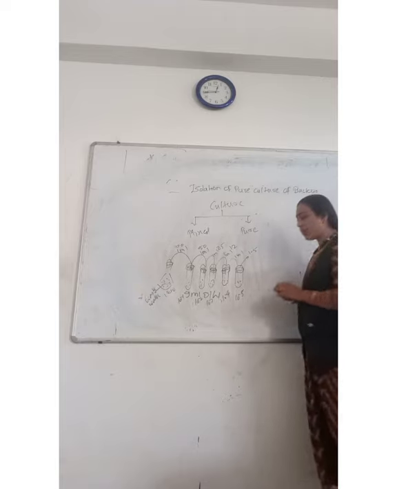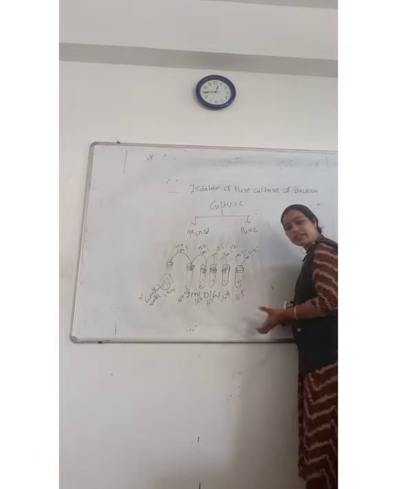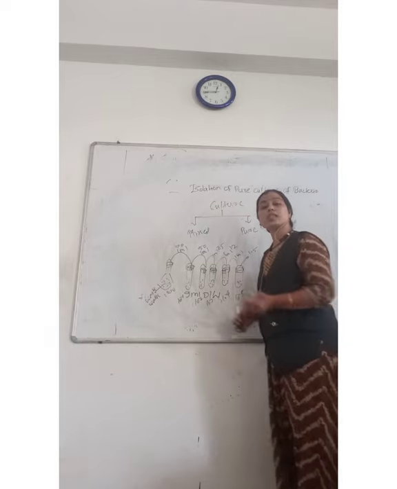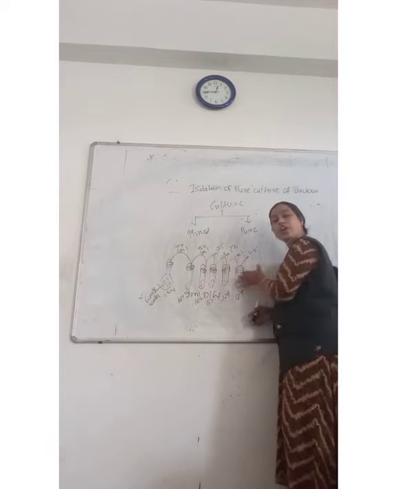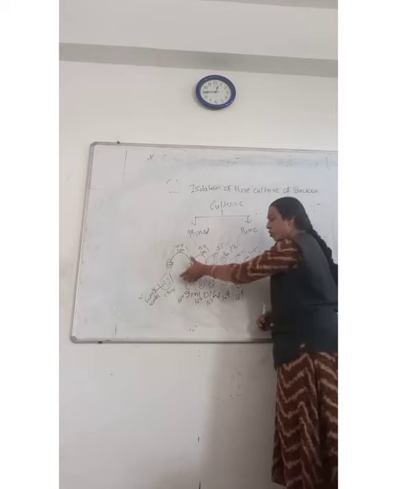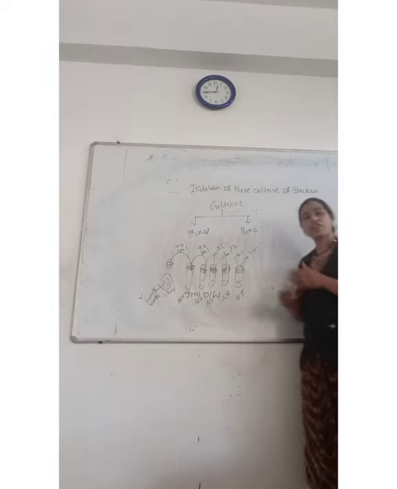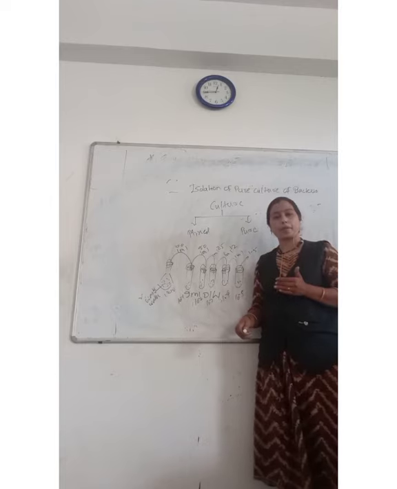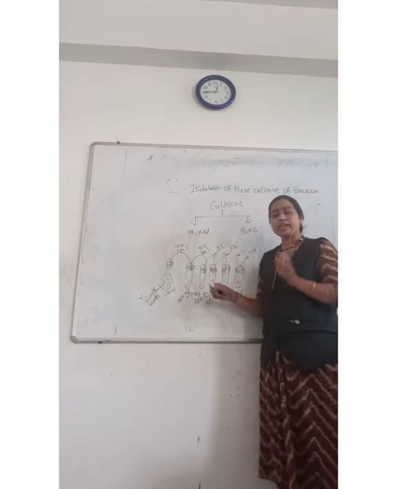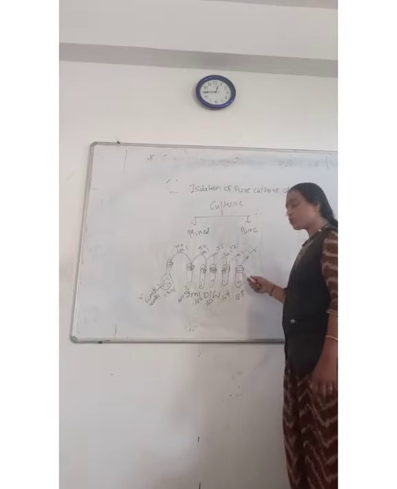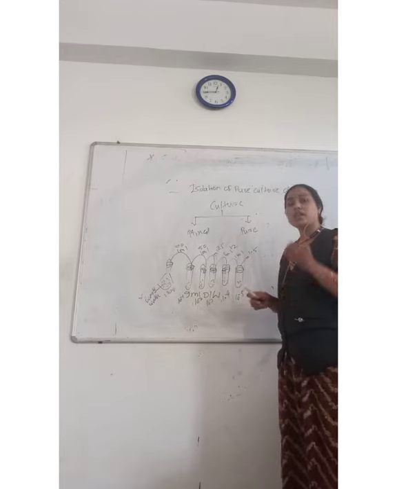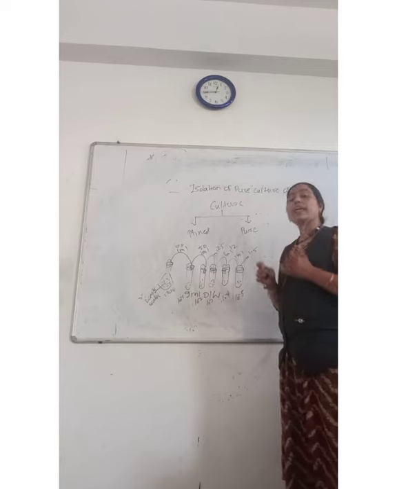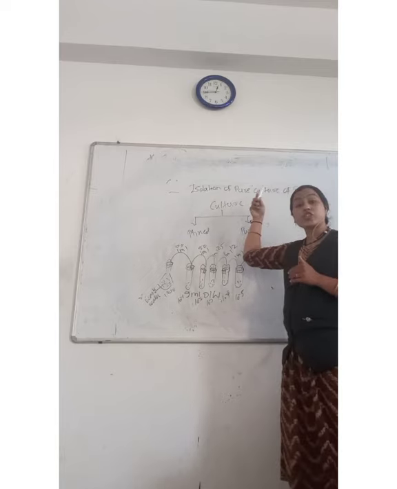So what are we doing? We are diluting the wastewater, meaning we are reducing the population of organisms here. By this process of dilution you can reduce the population of the organism. Now in 10 raised to minus 5 you got the reduced population. Now what to do next? Next, our aim is isolation of pure culture.